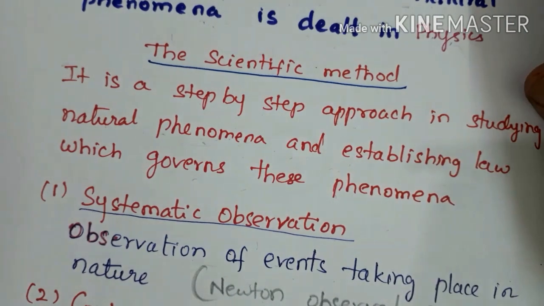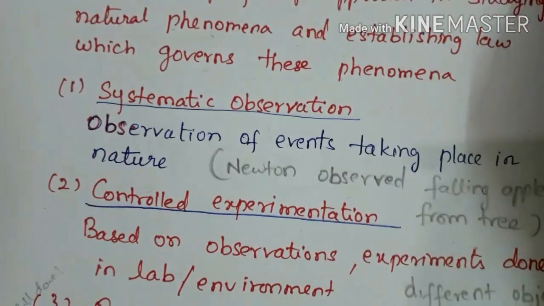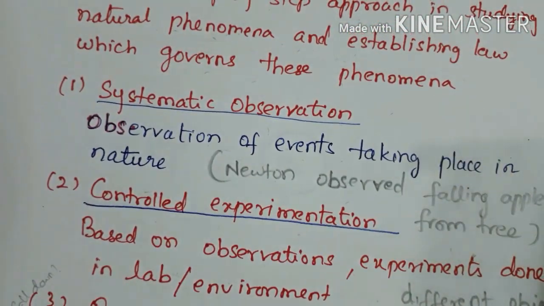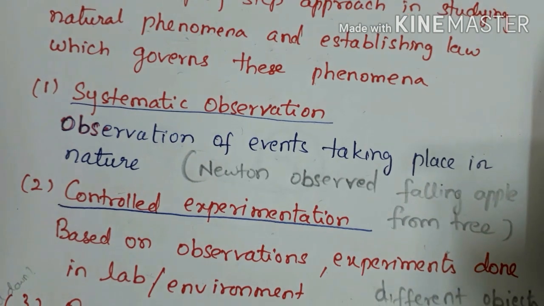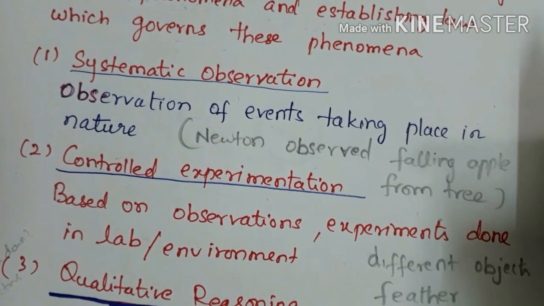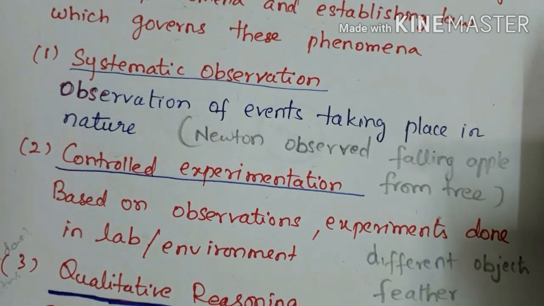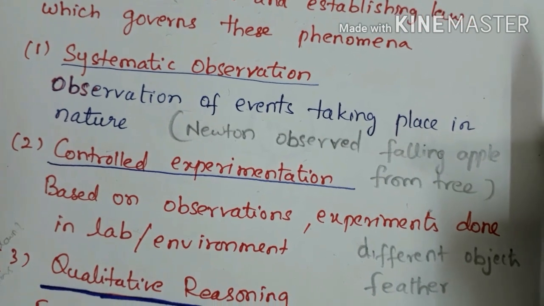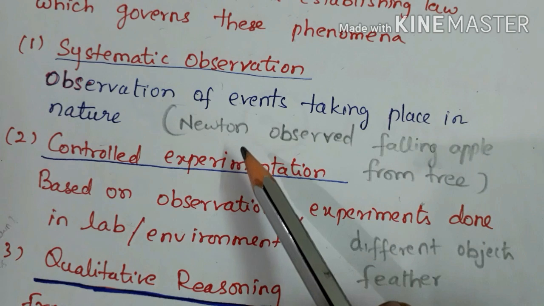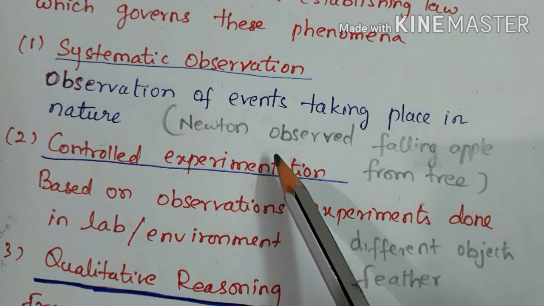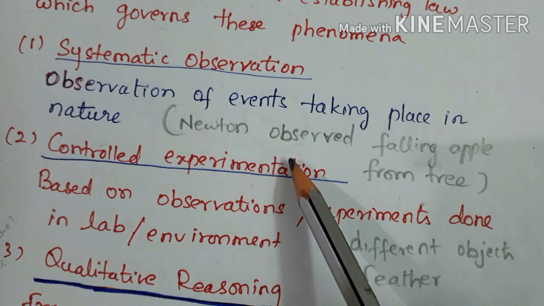Now, in that, there are totally 6 steps. The first step is systematic observation. In your book the details will not be given, children. For you to understand, I am quoting a certain example. Only the headings will be given in your text. First step, you have to observe the event that is taking place in nature. We will consider the example of Sir Isaac Newton. While he was sitting under the tree, he observed that the apple was falling down from the tree, right?